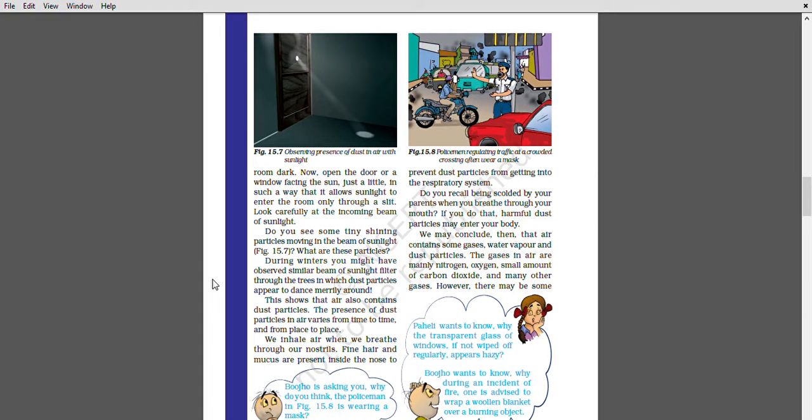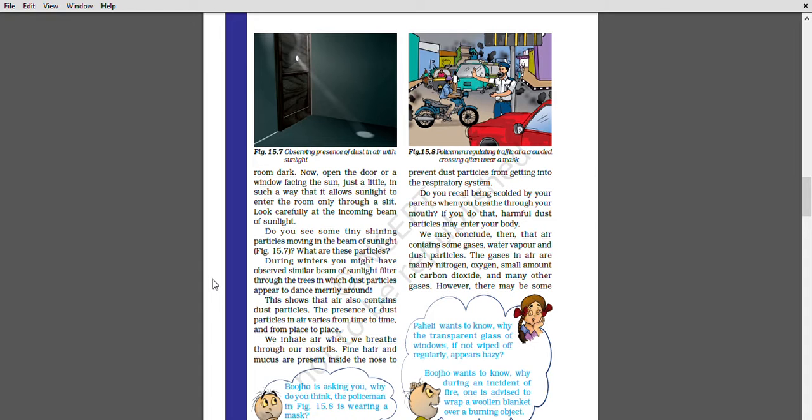During winter, you might have observed a similar beam of sunlight filtered through the trees in which dust particles appear to dance merrily around. This shows that air also contains dust particles. The presence of dust particles in air varies from time to time and from place to place.